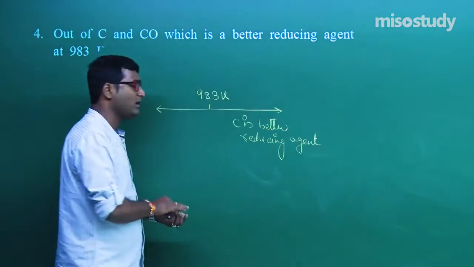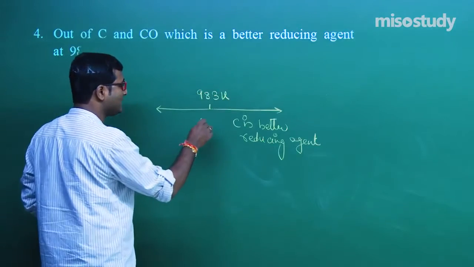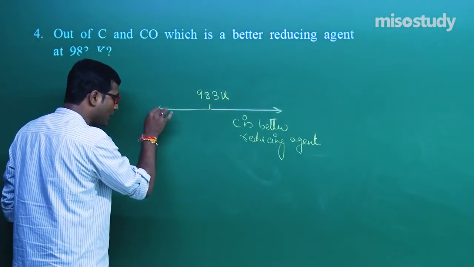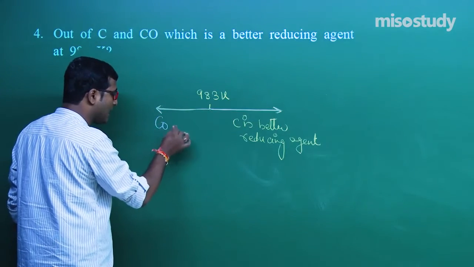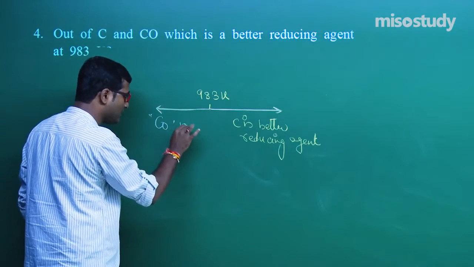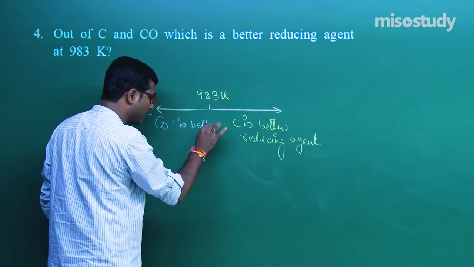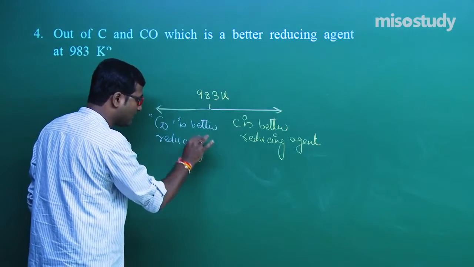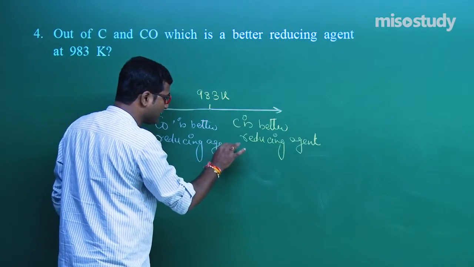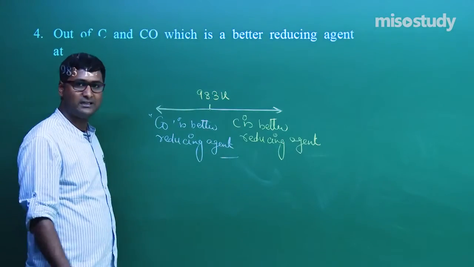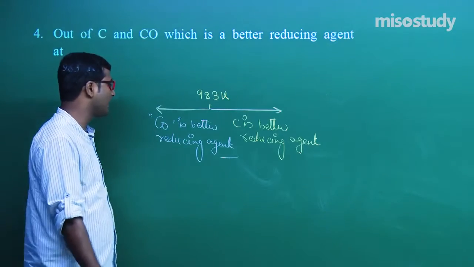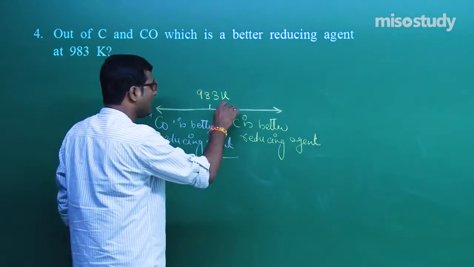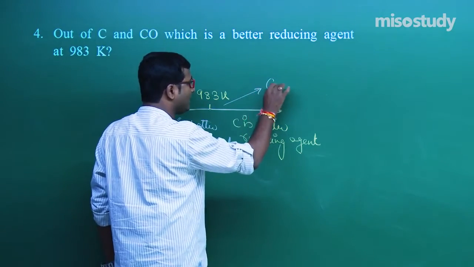Above 983 Kelvin, carbon is the better reducing agent, but below 983 Kelvin, carbon monoxide is the better reducing agent, my friend. This is the case.